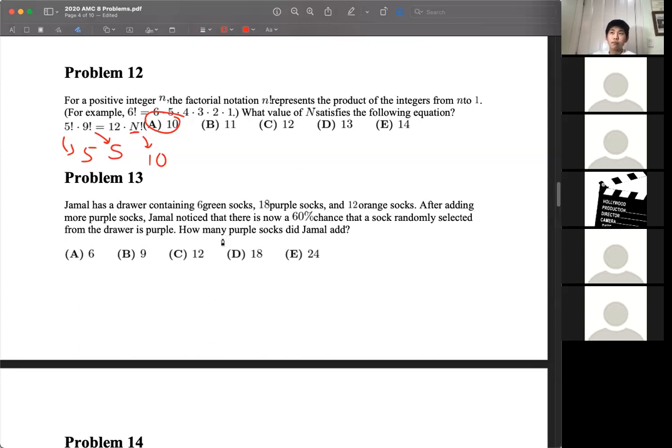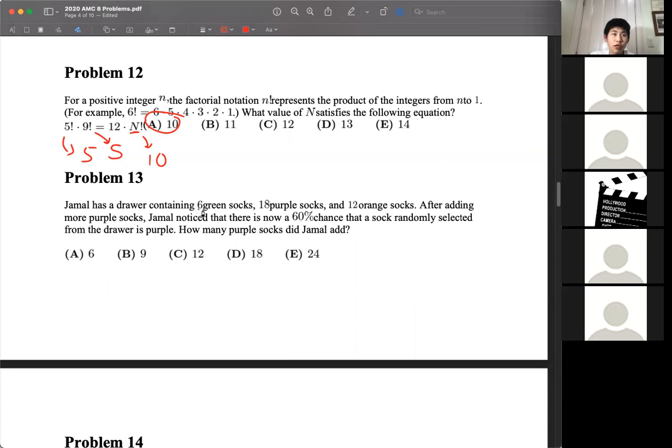Problem 13. Jamal has a drawer containing 6 green socks, 18 purple, and 12 orange. After adding more purple socks, he noticed that there is now a 60% chance that a random sock is purple. We want to know how many purple socks were added.